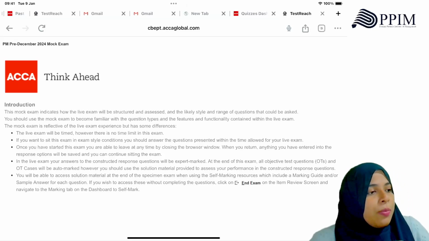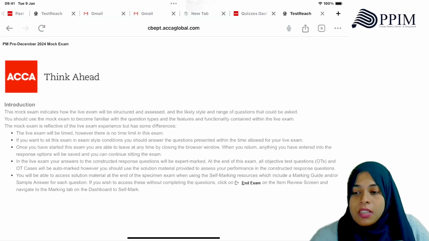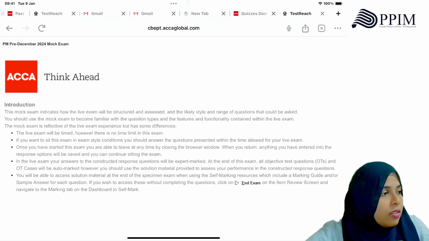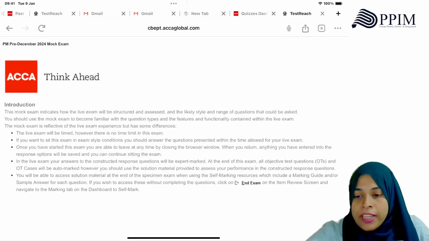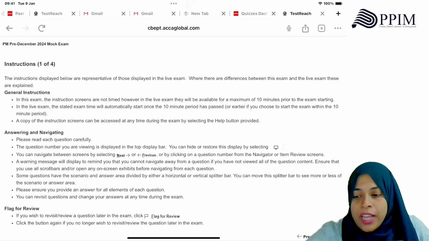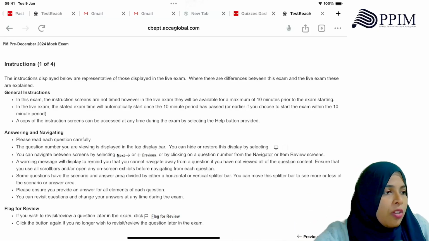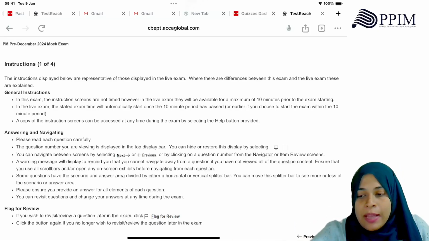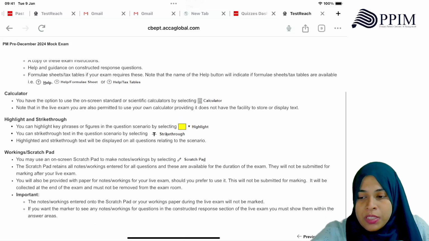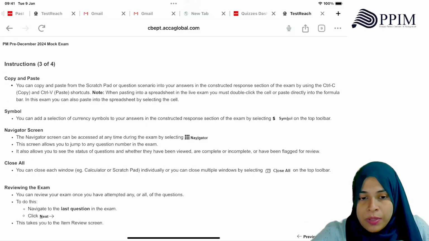So this is the practice platform paper. Look, this is how it looks, and this is how your actual exam will also look, right? Please try this mock exam. By the way, we would do it in full, and it will be uploaded on the exam platform, and it's available separately for students to purchase as well.